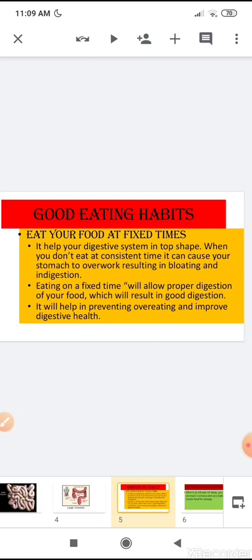Do you know why your elders force you to eat at a fixed time? They always tell you don't eat every time, eat at a fixed time, eat enough food at a fixed time.